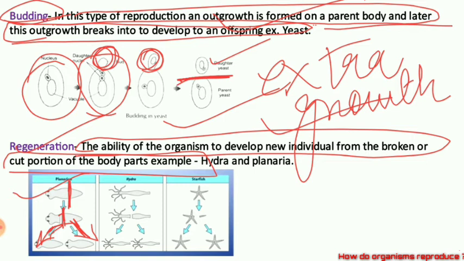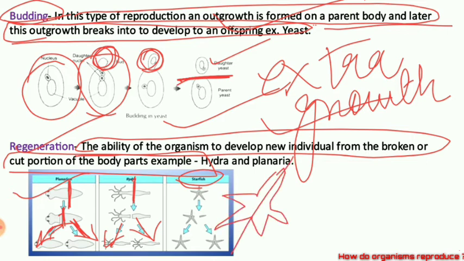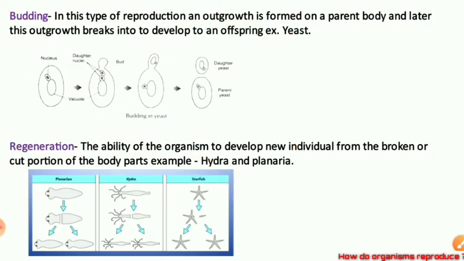Same way with the hydra. If you cut the hydra like this, so half portions of the hydra, they are growing into two hydra. Same way in the starfish, when any part of the starfish breaks, suppose the starfish has broken into two parts. So this part will grow into another starfish, this part will grow into a different individual starfish. Hope it is clear. So regeneration is very commonly seen in hydra and planaria. This is hydra, this is planaria.